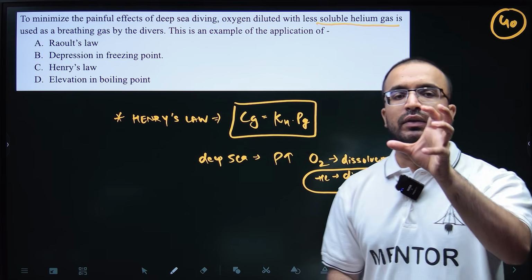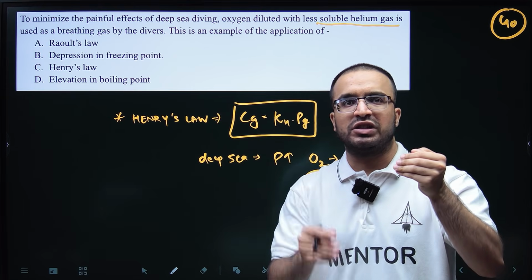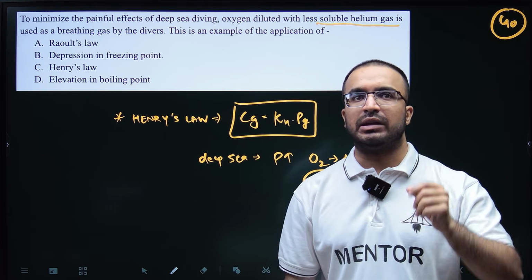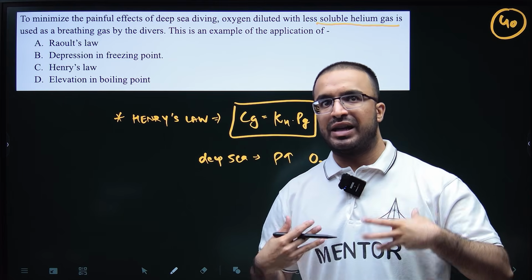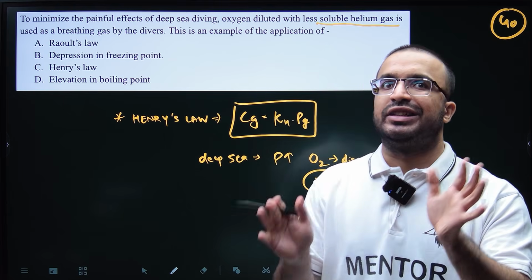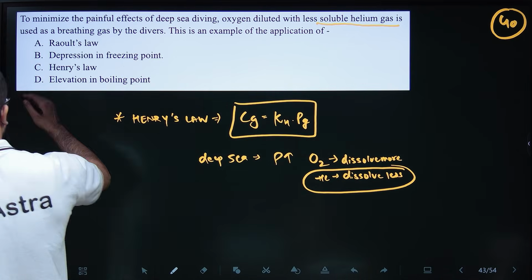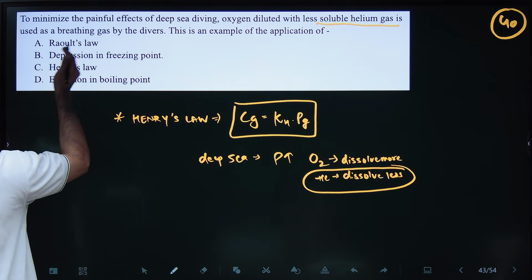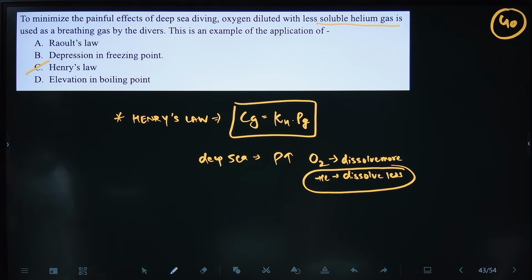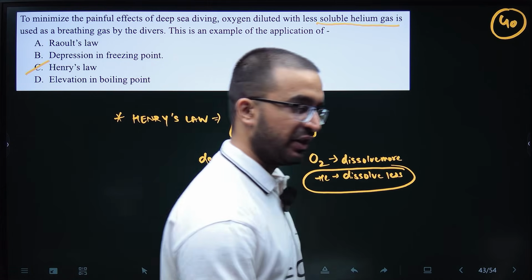So we decrease the amount of oxygen and add some helium so that the pressure inside our blood veins does not increase abruptly and we don't end up in any emergency-like situation. So Henry's law is the example of this application.